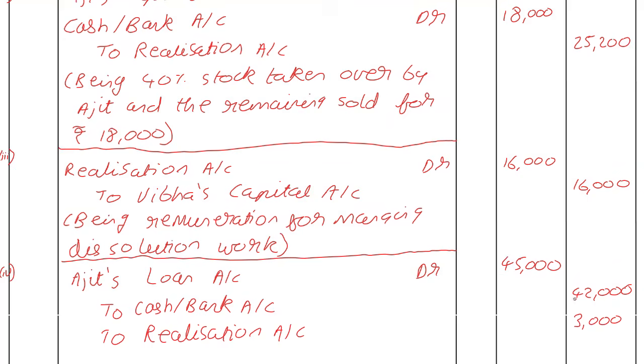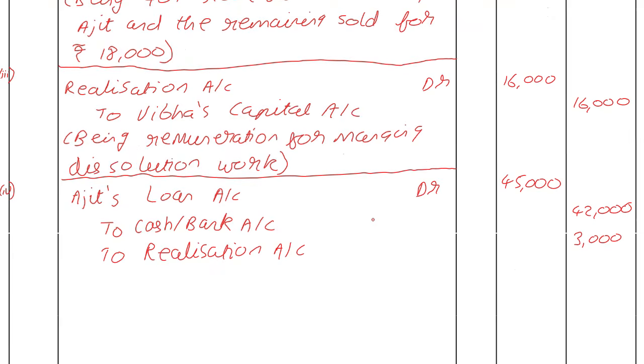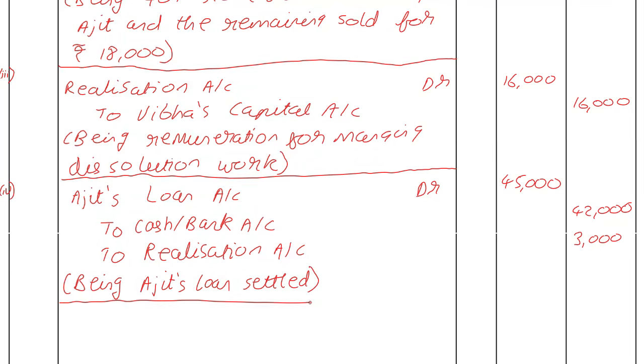Okay, so being Ajit's loan settled, right? And once we're done with that, again we can draw a line.